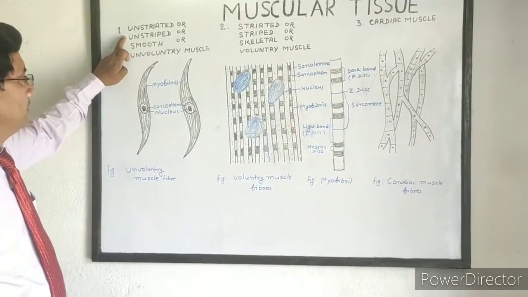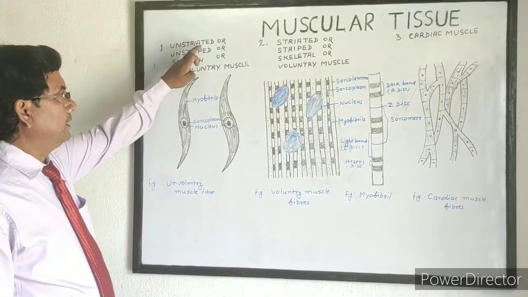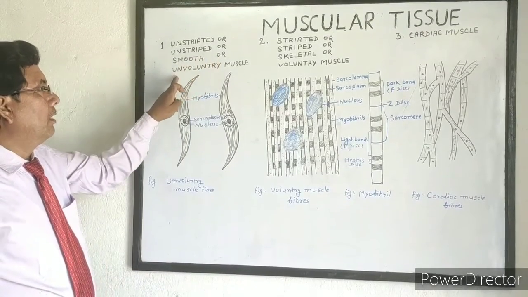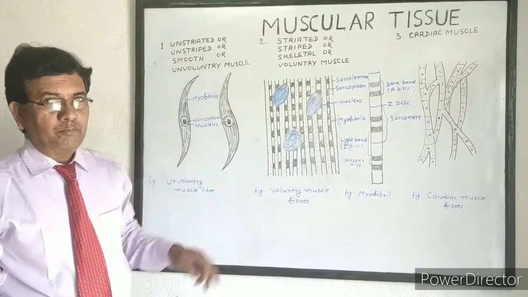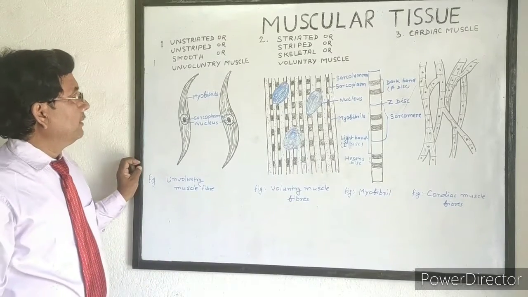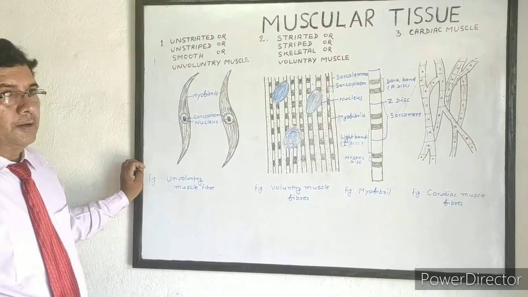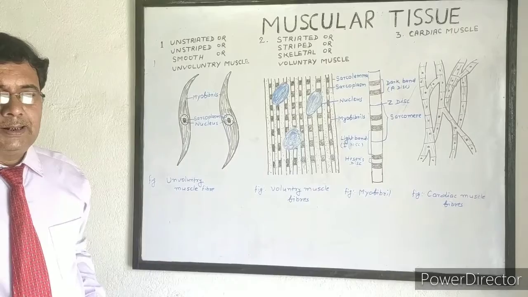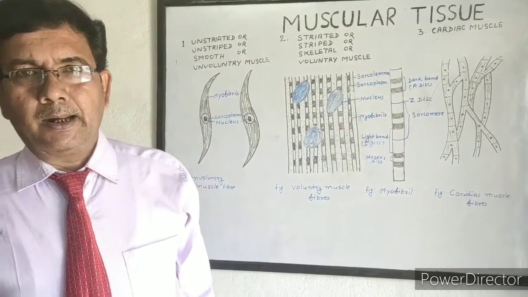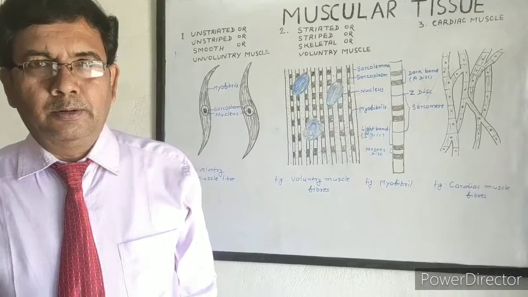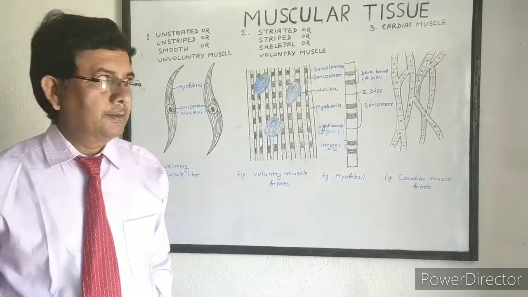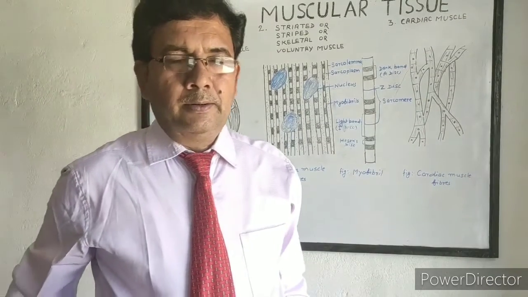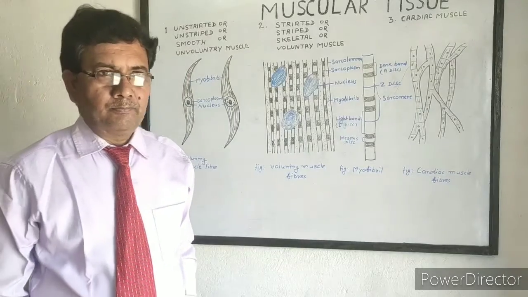The first muscular tissue is unstriated or unstriped or smooth or involuntary muscle. Because of its structure, it is called unstriated or unstriped. It is present in the smooth internal organs of our body, so it is called smooth muscle. Its function is not under the control of our will, so it is called involuntary muscle.